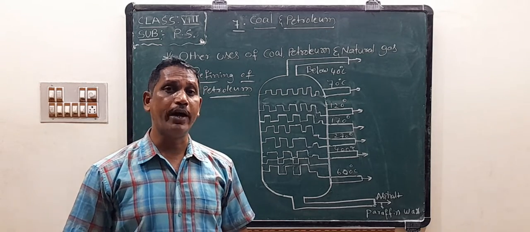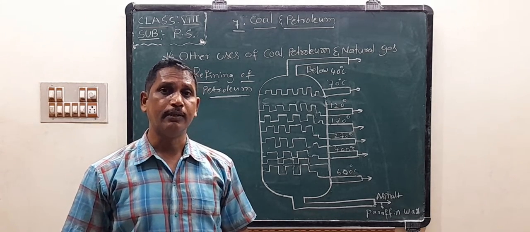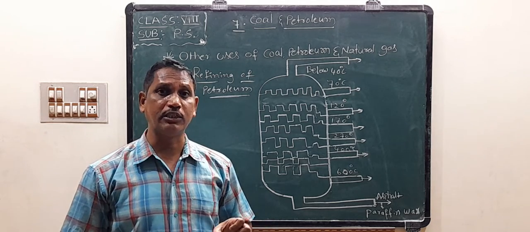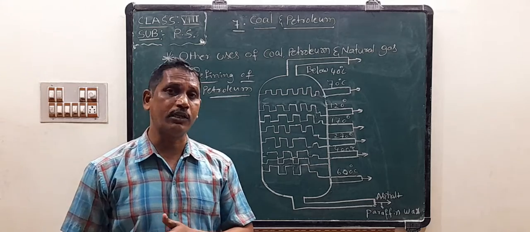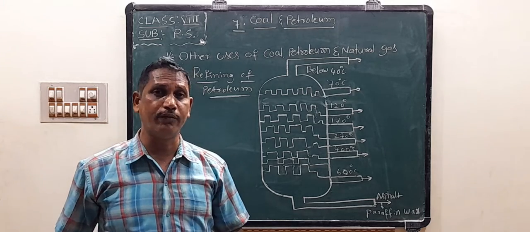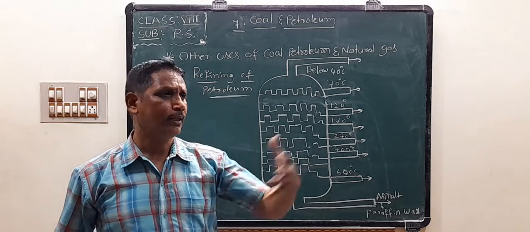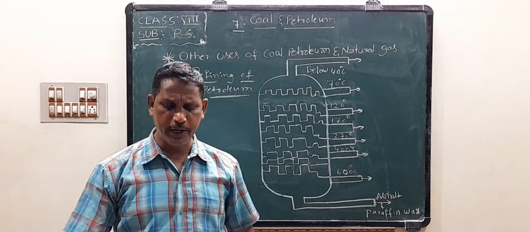We produce a wide variety of products from coal and petroleum.